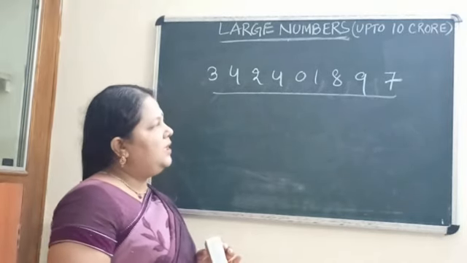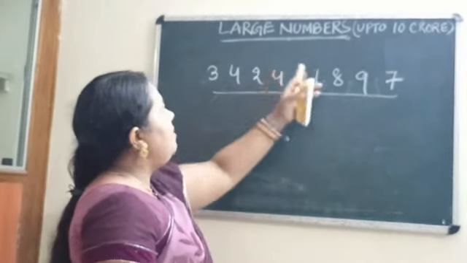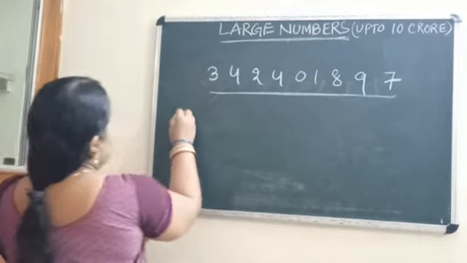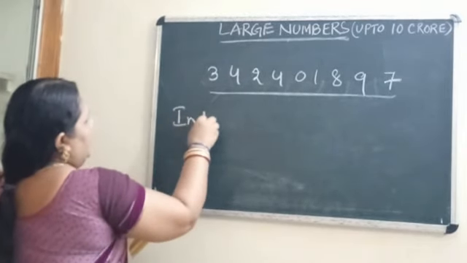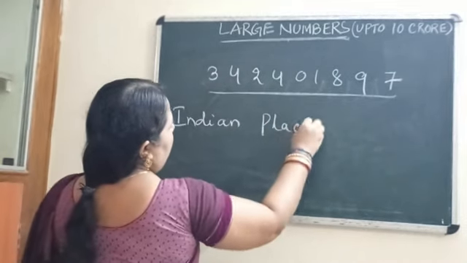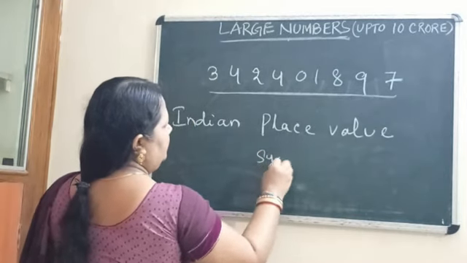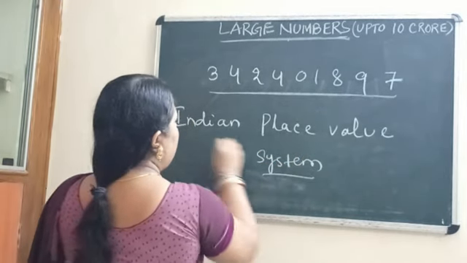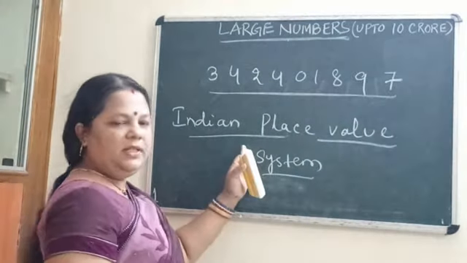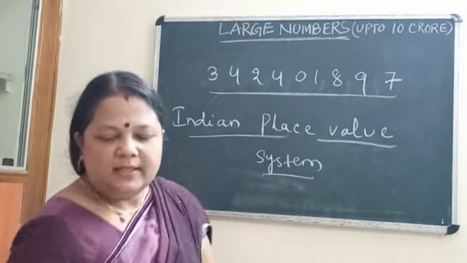The system we are going to discuss here is called the Indian place value system. You may not know about this place value system. We are going to discuss it with this example.